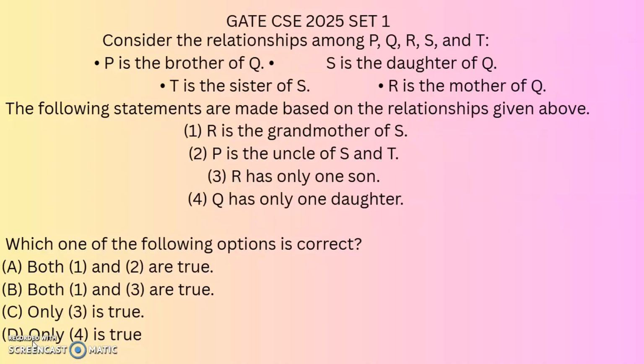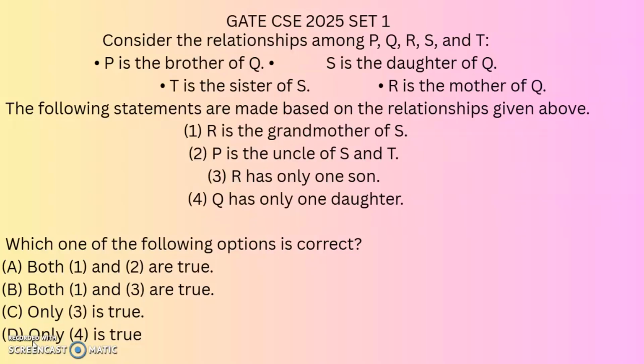The second option, P is the uncle of S and T. S is the daughter of Q and T is the sister of S. So that means S and T are daughters of Q. P is the brother of Q. So from this we can come to the conclusion that P is the uncle of S and T.